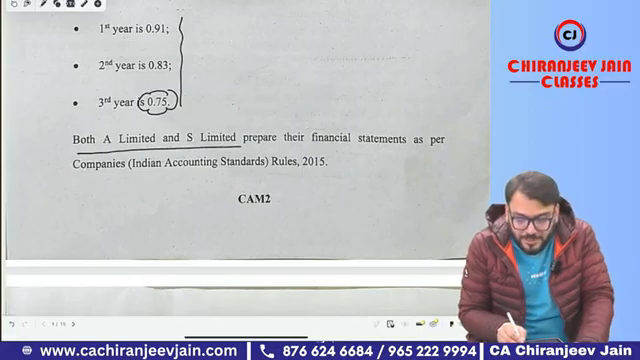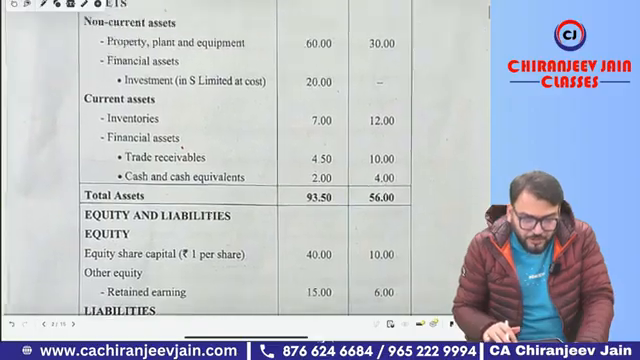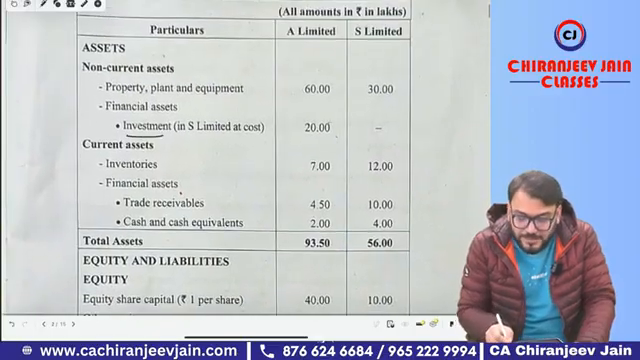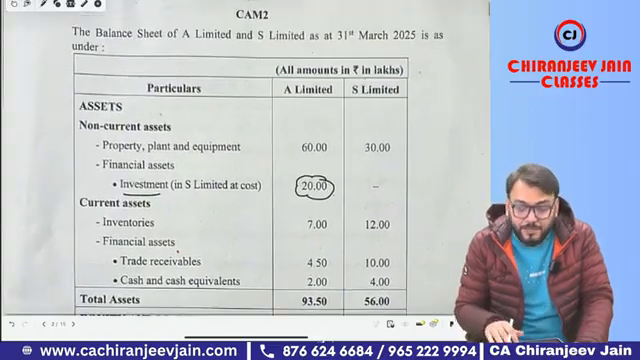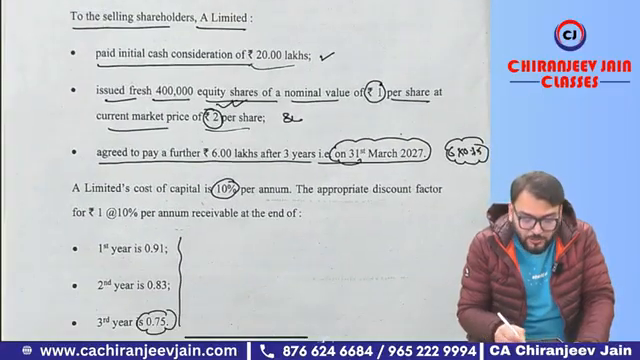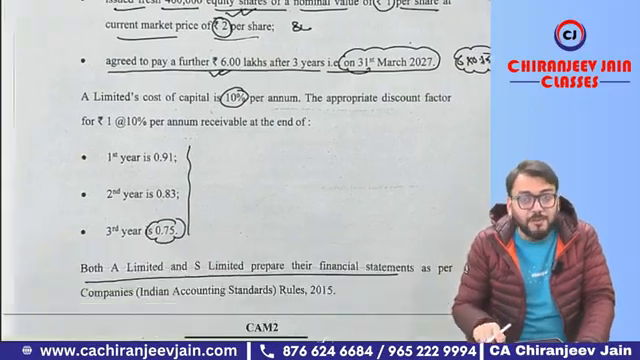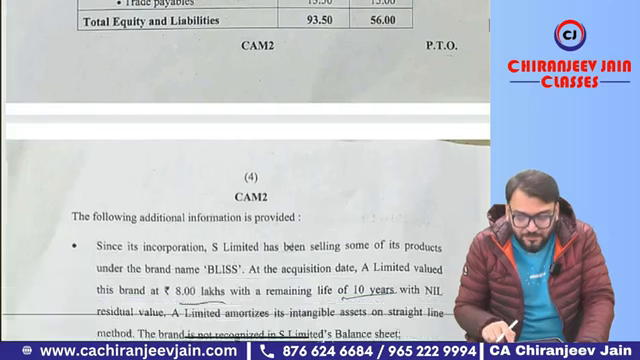Both A Limited and S Limited prepare their financial statements as per Indian Accounting Standards. Their balance sheet is given. You can see in the balance sheet the investment is coming only at 20 lakh. It means they have recorded only the cash consideration till now. The fair value of equity shares issued and the fair value of deferred consideration are not recorded. So of course, this needs to be recorded while preparing the consolidated financial statements.